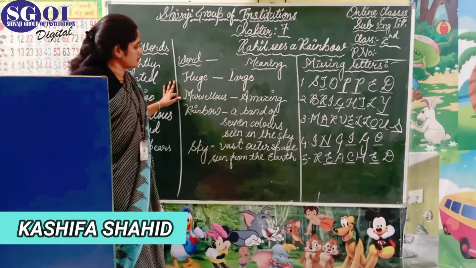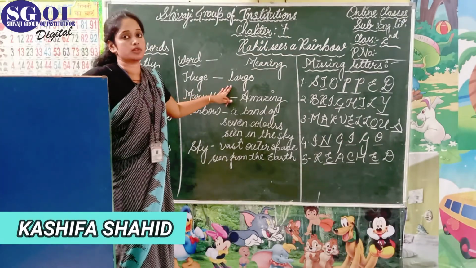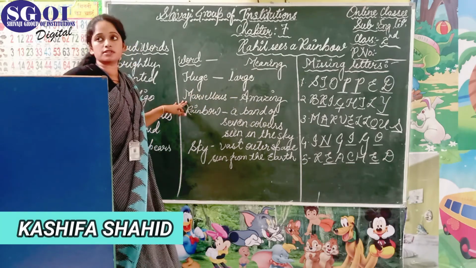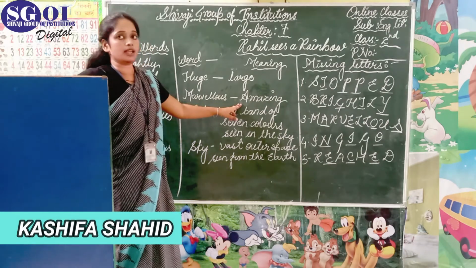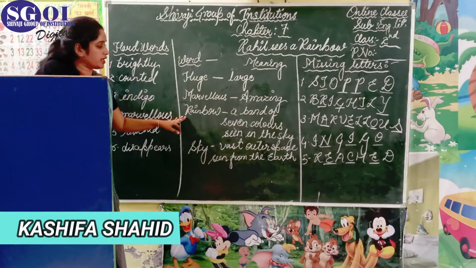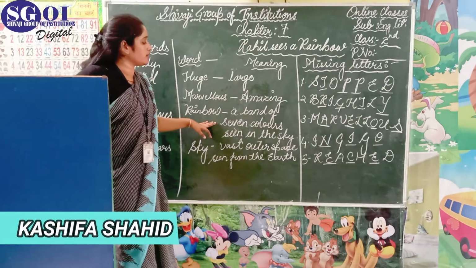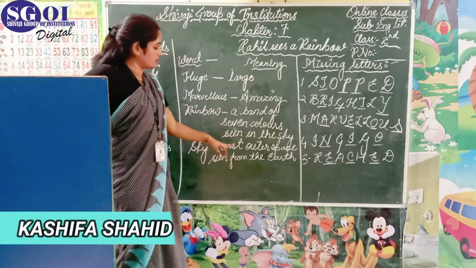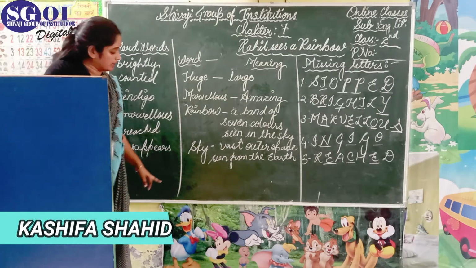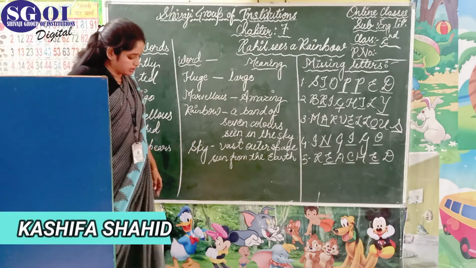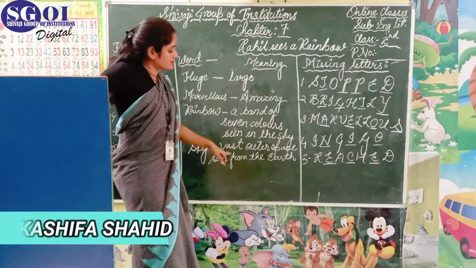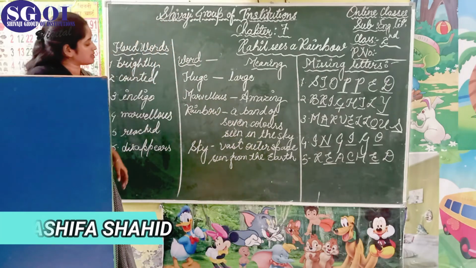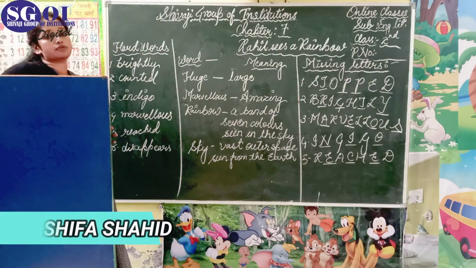The first word is huge, and the meaning of huge is large. The second is marvelous, and the meaning of marvelous is amazing. The third, rainbow, and the meaning of rainbow is a band of 7 colors seen in the sky. Then the next word is sky, and the meaning of sky is vast outer space seen from the earth. So students, these are the 4 word meanings which you have to do in your notebook.